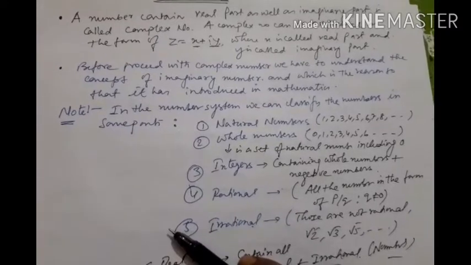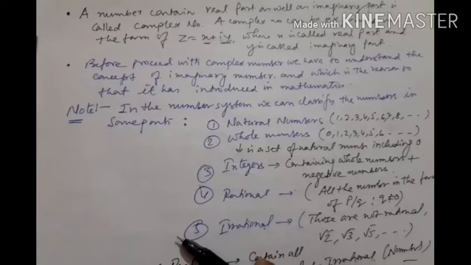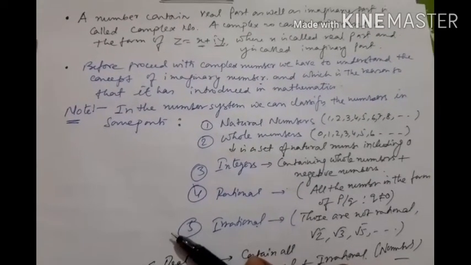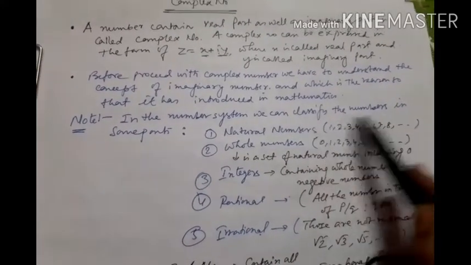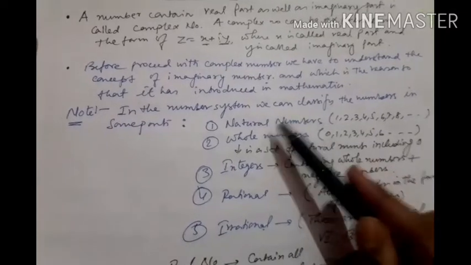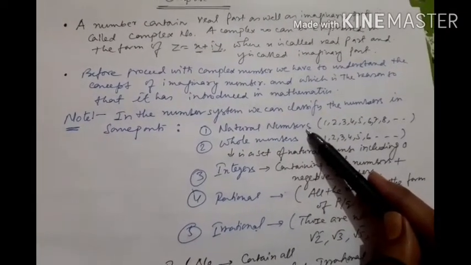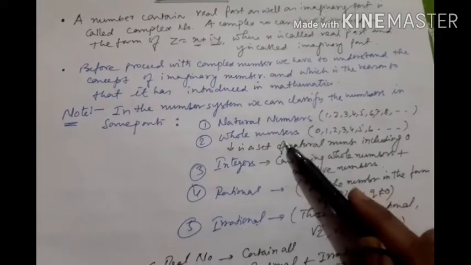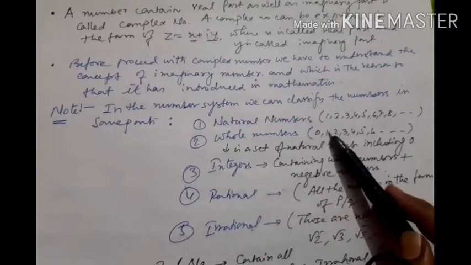To understand clearly the concept of imaginary numbers, we'll first revise some basic concepts regarding numbers. In the number system, we can classify the numbers into some particular parts. First part is very easy, counting numbers, that start from 1, that is natural numbers. Next part is whole numbers, that start from 0 with natural numbers.